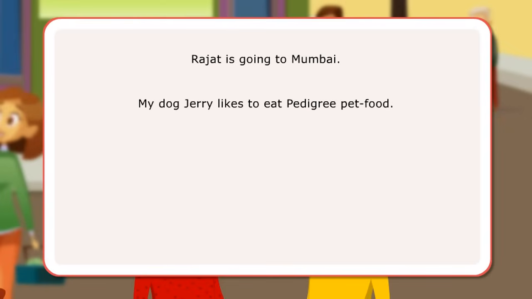Let us look at a few sentences. Rajat is going to Mumbai. My dog Jerry likes to eat Pedigree pet food. Taj Mahal is a symbol of love.